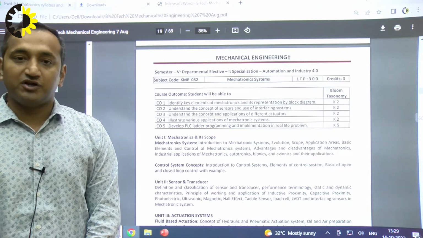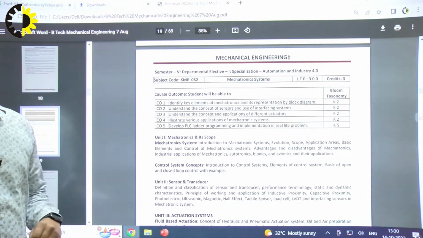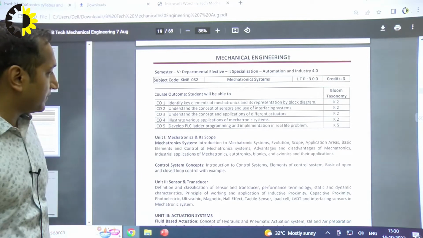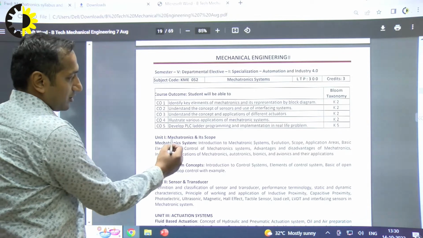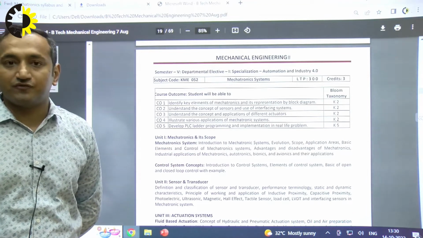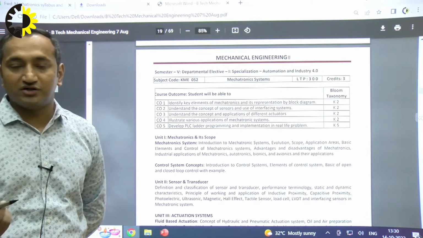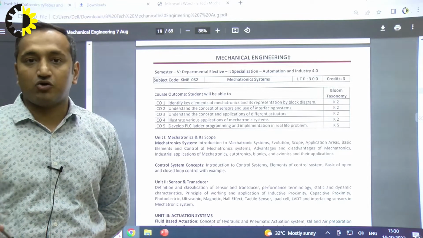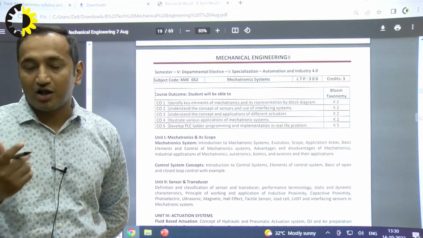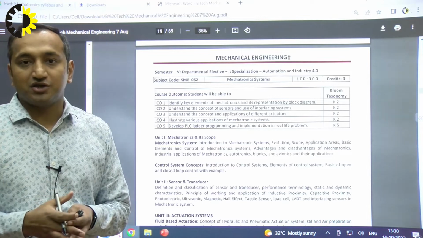Then we will proceed with unit 1, and essentially we will be studying part 1 of unit 1. So before diving into that, let us first see the syllabus of mechatronics. Unit 1 deals with the introduction of mechatronics, in which students will learn how we define mechatronics. It's an amalgam of 2 words, mecha plus electronics. Mecha means mechanics and tronics comes from electronics.